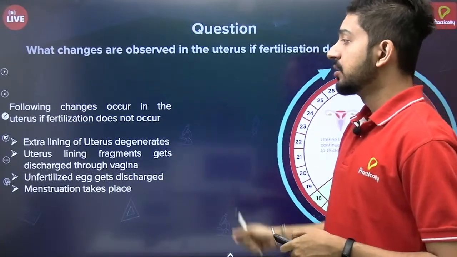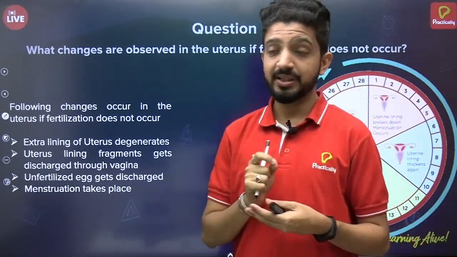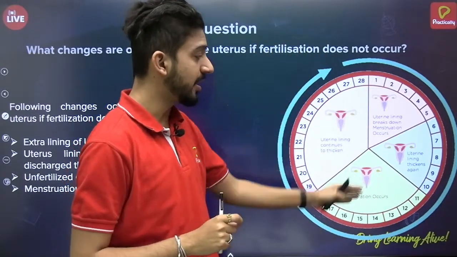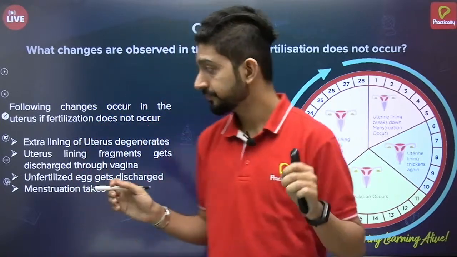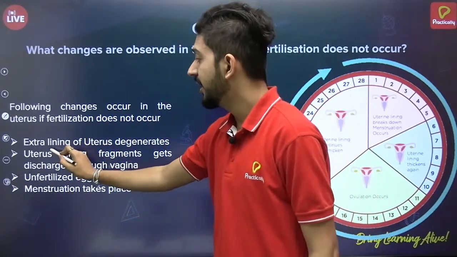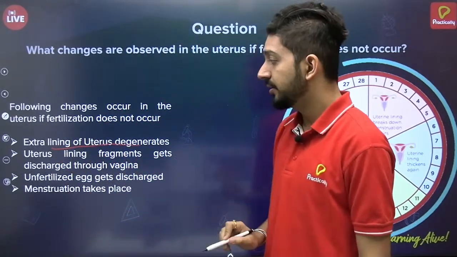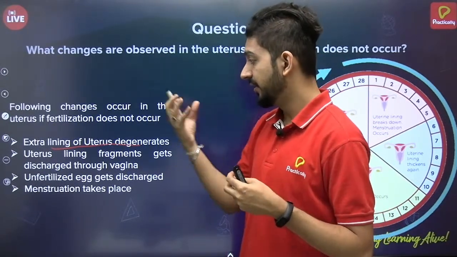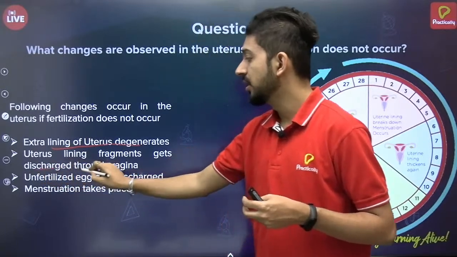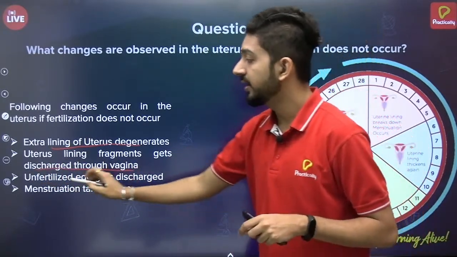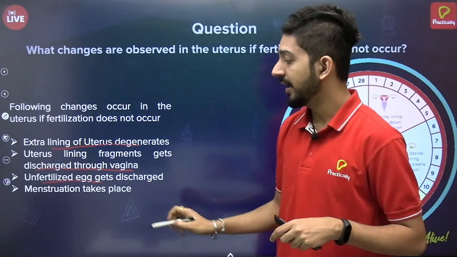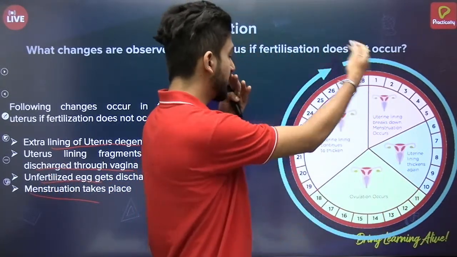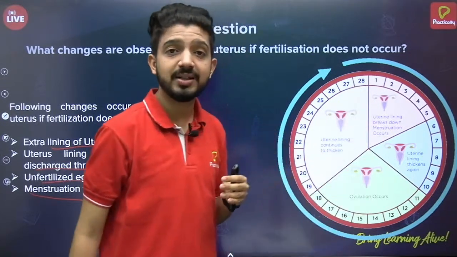Yeah. So what will happen if the fertilization does not occur? Following are the changes which will happen. Basically it is a part of the menstrual cycle. First, the extra lining of the uterus degenerates, and those degenerated fragments will start discharging out through the vagina along with the unfertilized egg, and hence menstruation takes place. So this is the overview of the menstrual cycle.